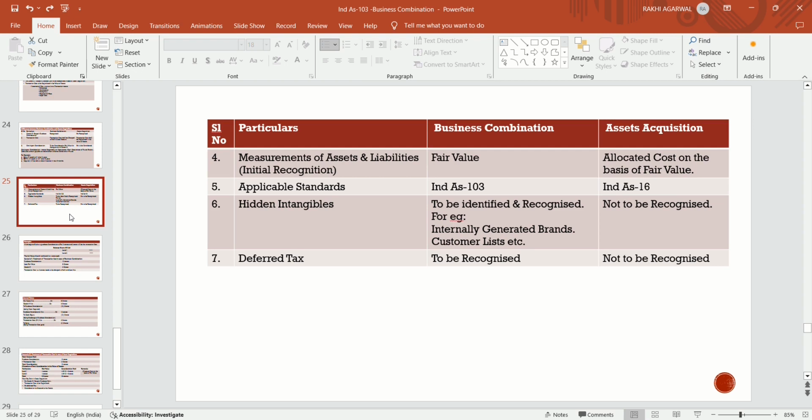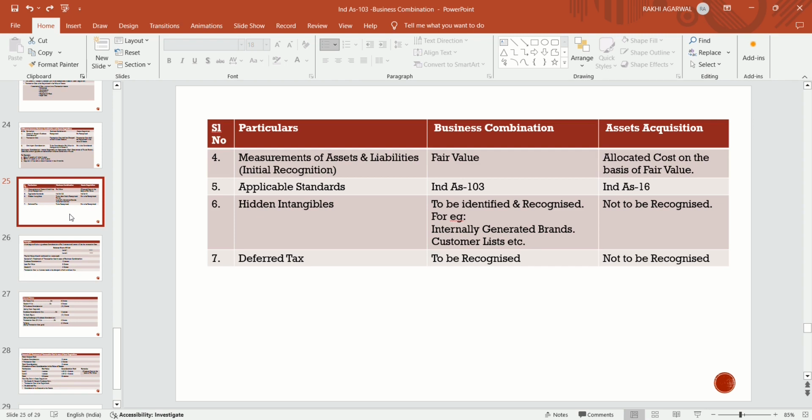For example, any internally generated brands or customer lists should be identified firstly and then recognized. And if any hidden intangibles are there in case of asset acquisition, it should not be recognized.